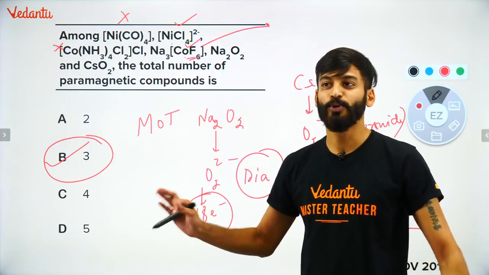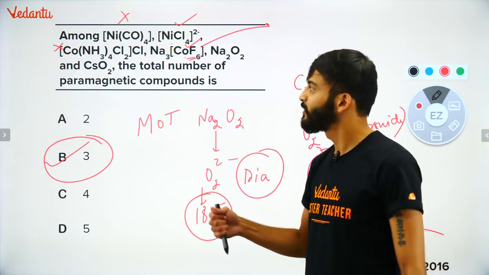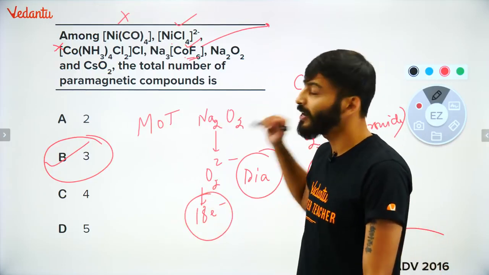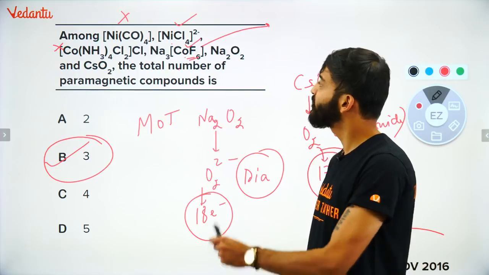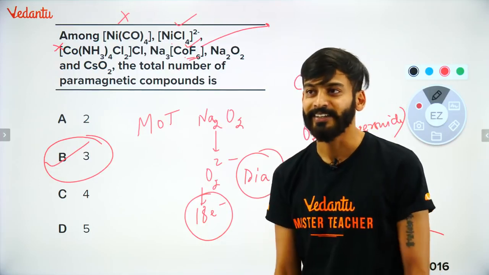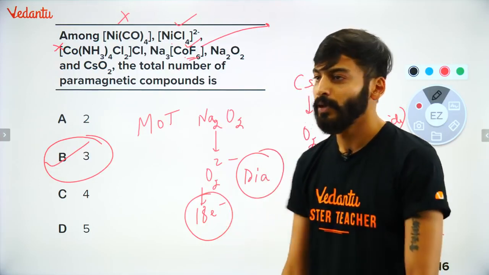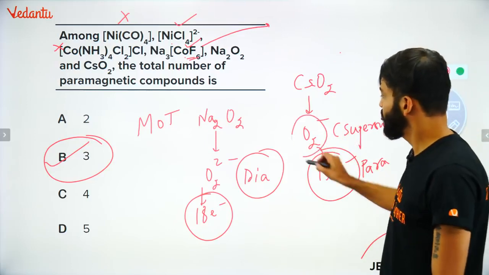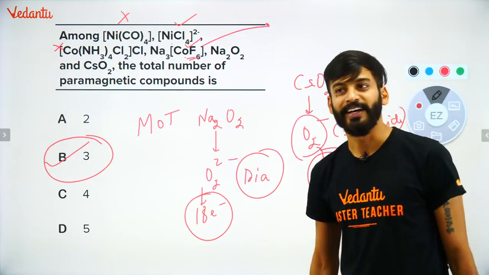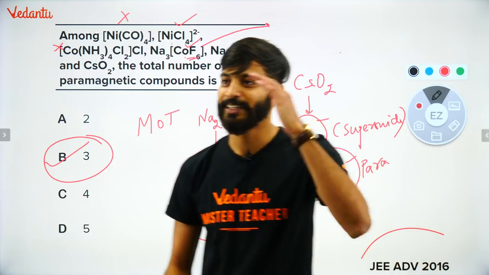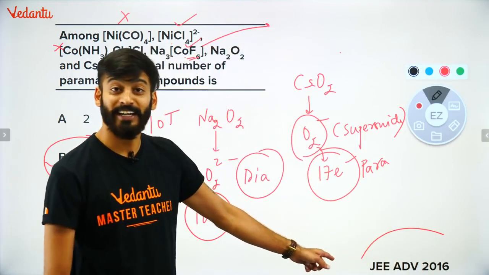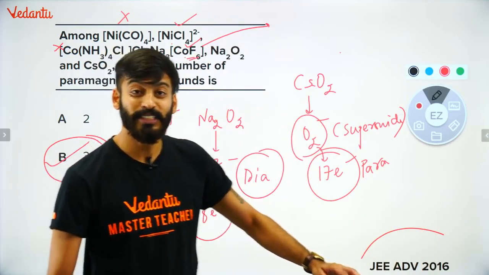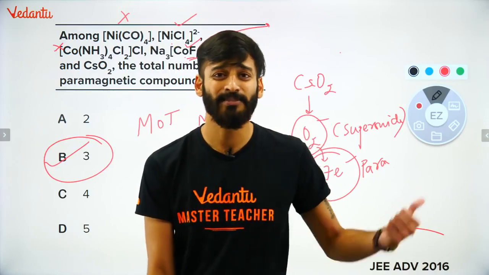तो हमारे पास CsO2 था, that became paramagnetic. NiCl4 2 minus became paramagnetic, and Na3CoF6 became paramagnetic. Very nice. हाँ जी, चार्ज देखिए ना बच्चा, O2 minus यहाँ पर, बहुत बढ़िया. Easy peasy. All right, बच्चा लोग. So this question came in Advanced. How easy is that? Did we do anything extra here? बड़ा simple सा सवाल था.